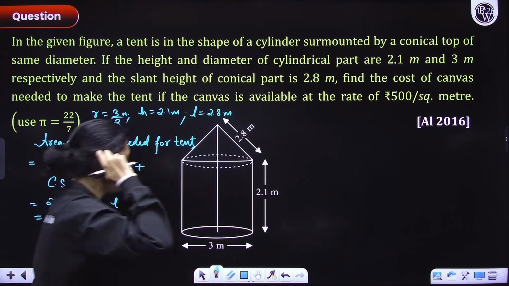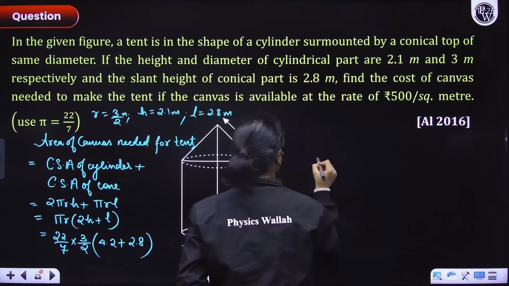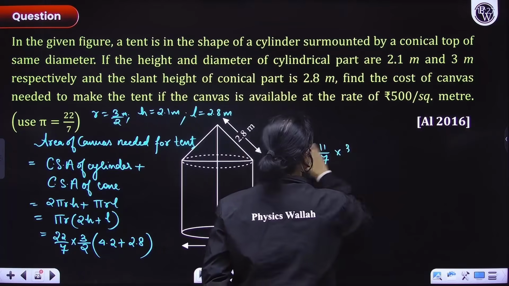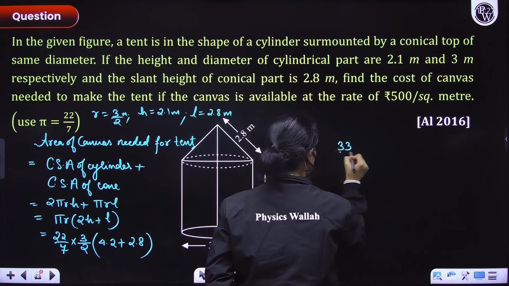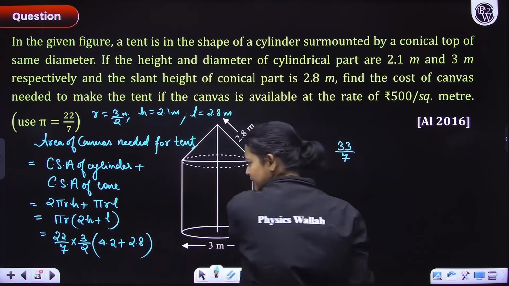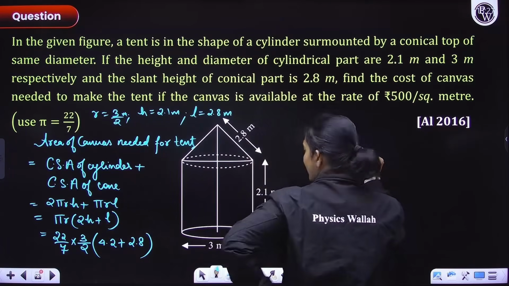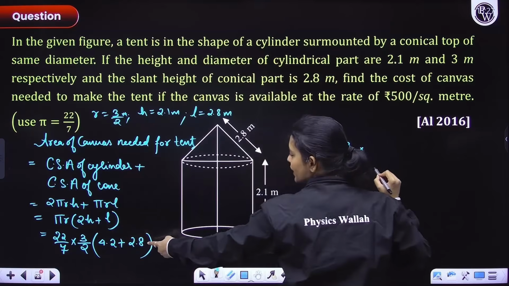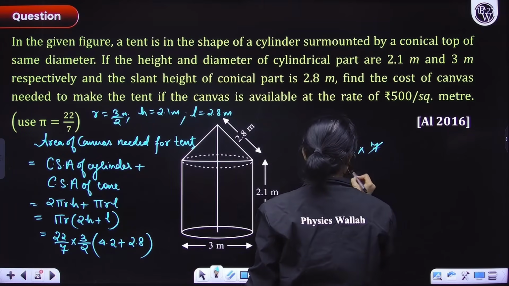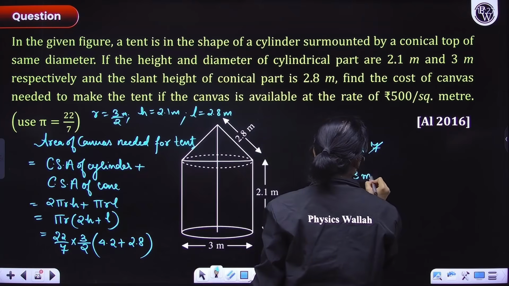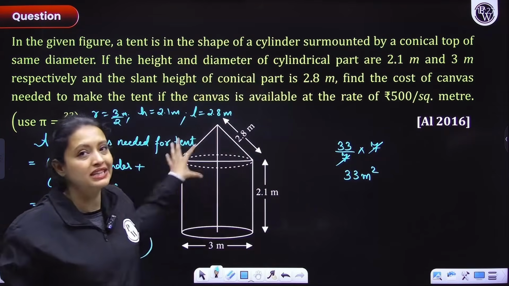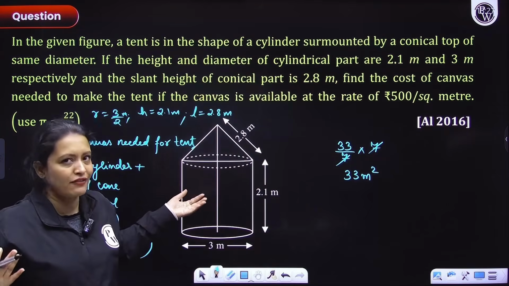Okay, let's do the calculation here, everyone. So here I'll have 11 by 7 into 3. Yeah, 33 by 7 basically. I just cancelled 2 and 22. Multiplied with 4.2 plus 2.8, so 7, multiplied with 7. Okay, 7 and 7 get cancelled. So 33 meter square is the amount of canvas needed to make this entire thing, or the area of the canvas needed to make the entire thing.